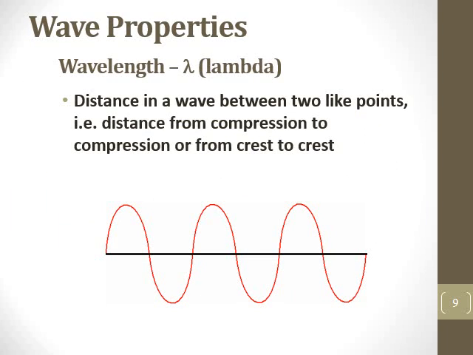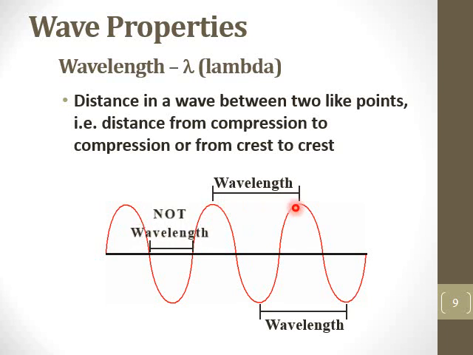All right, some properties of waves. First of all, the wavelength. We kind of discussed that already. It's the distance between two like points on the wave, which could be a compression or crest to crest or something of that nature. So you have a wavelength between these two crests and these two troughs. That gives you the wavelength.